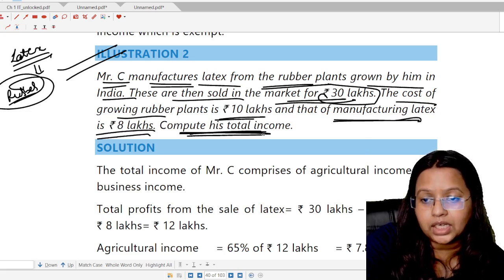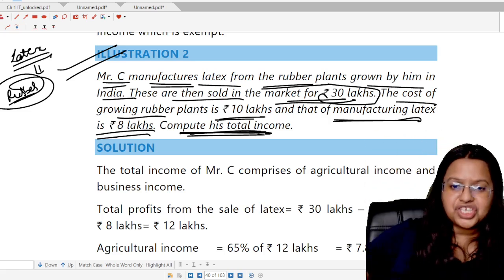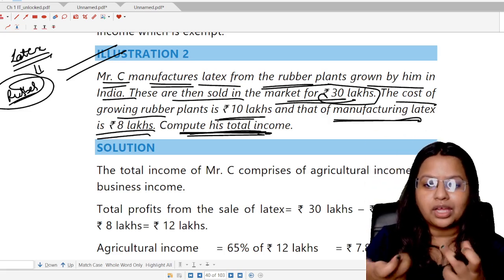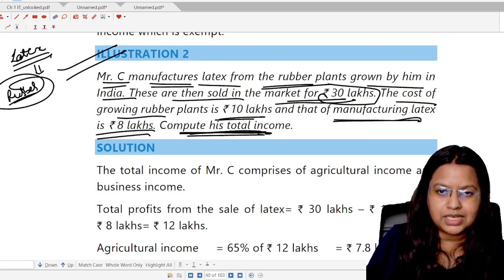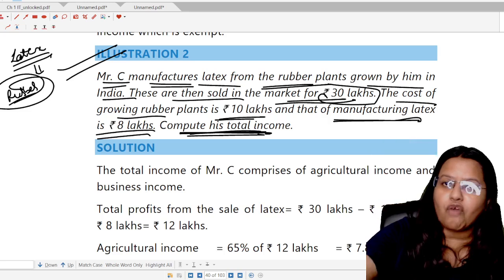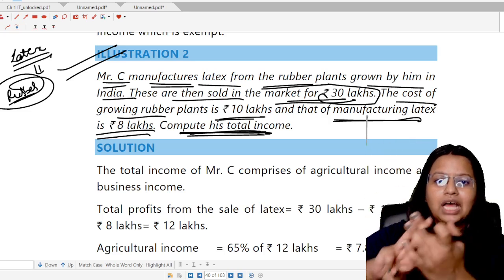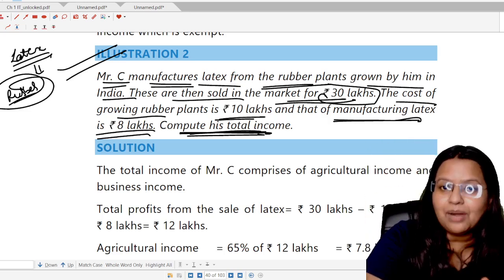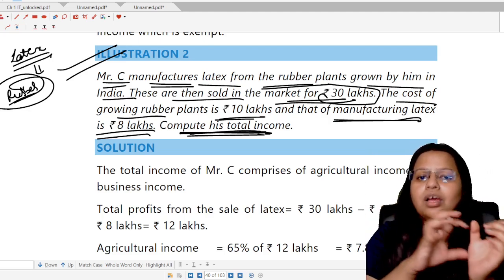Compute his total income. Now, in illustration number 1, the produce is sugarcane, for which there is no bifurcation of percentages. But for rubber, coffee and tea, these 3 are the products for which income tax rules have already decided the percentage.